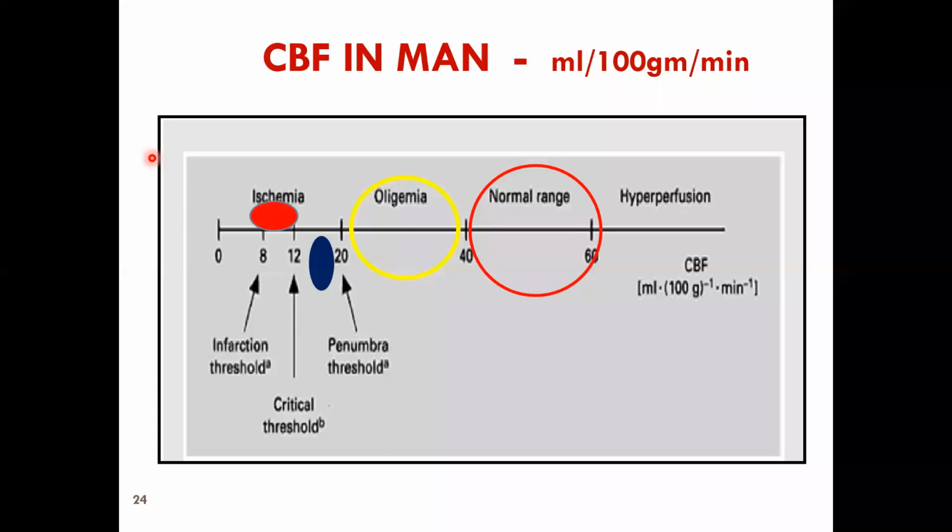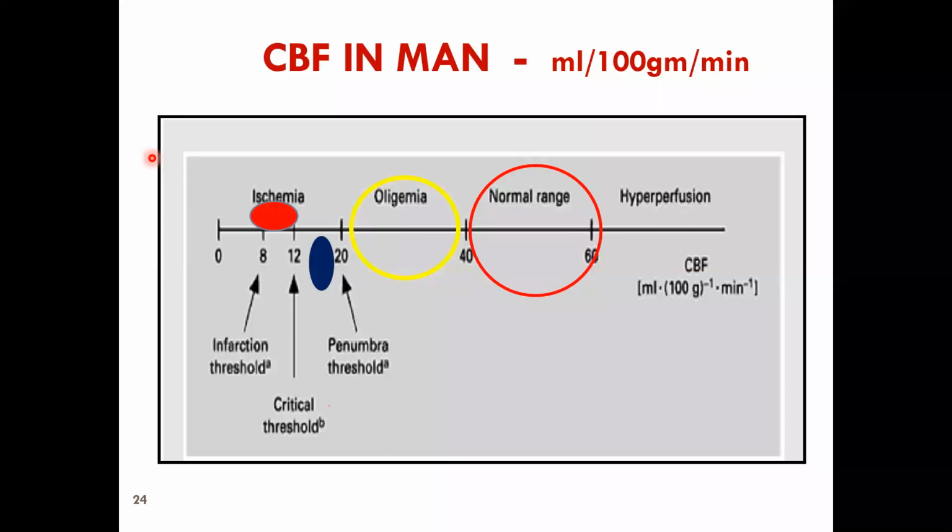If you do not have it, and then the patient comes to you with heavy paresthesia, you will find when you do a scan, two regions. One region is the core, but the other is not yet gone fully. It has produced some change, but it can be reversed. That is what is the penumbra.